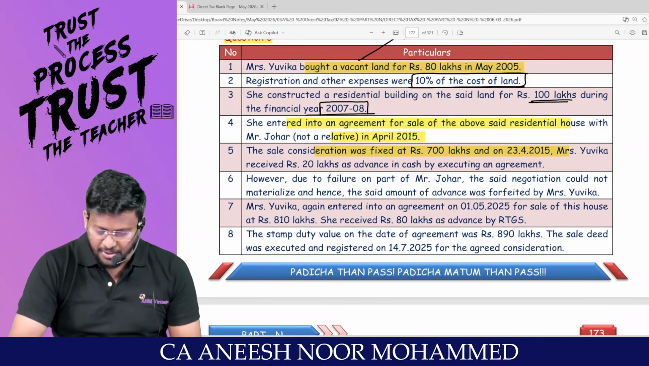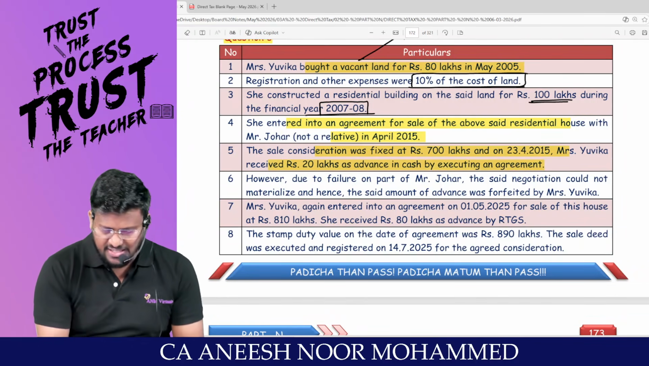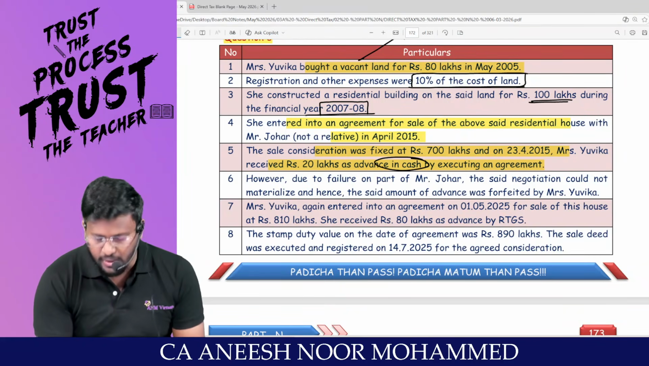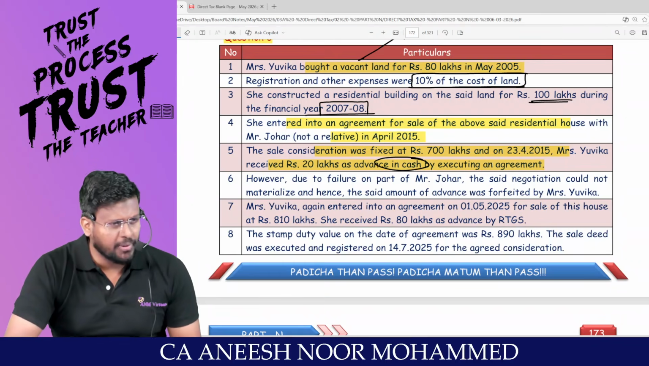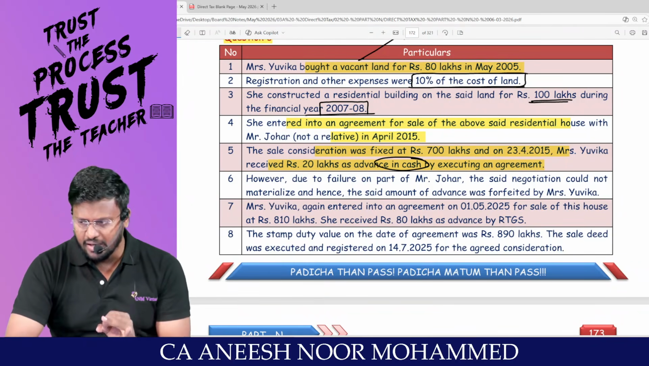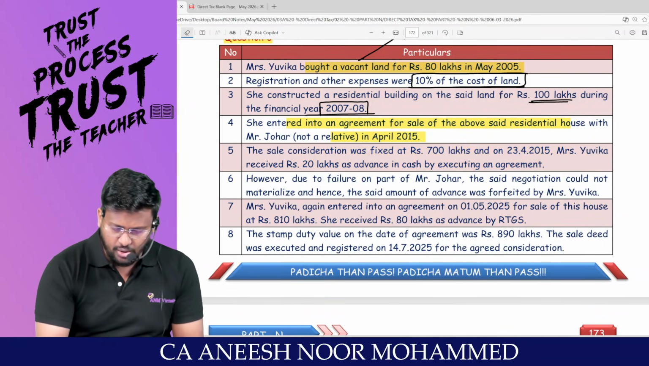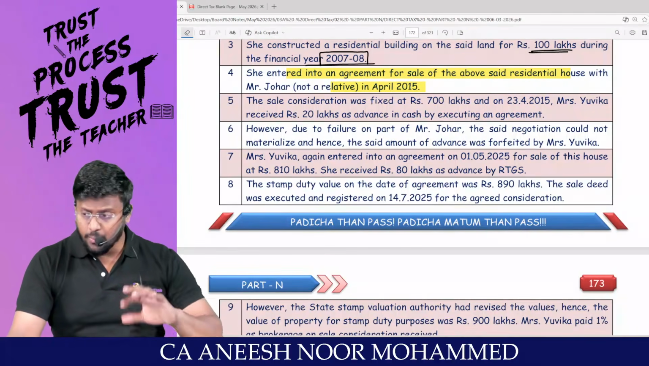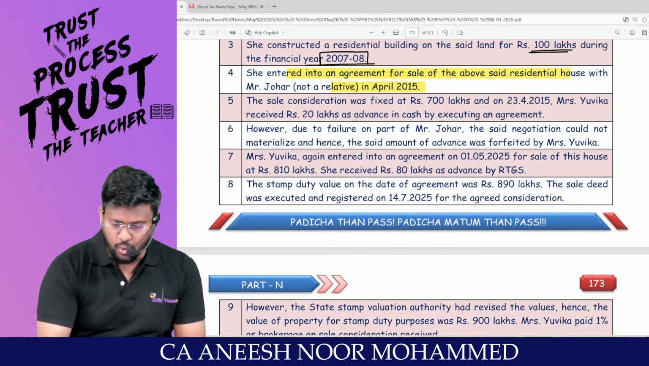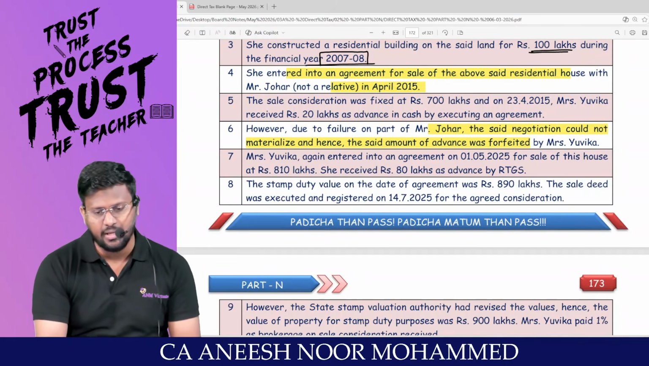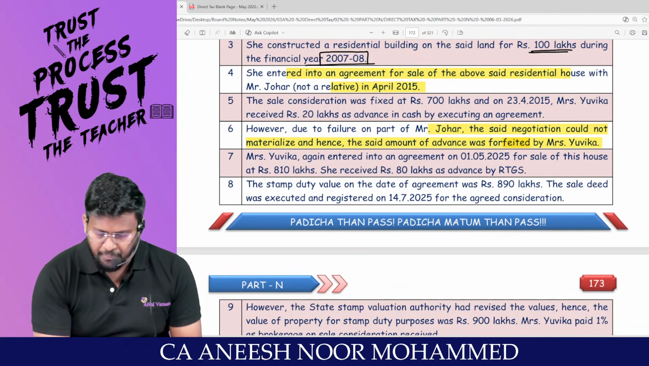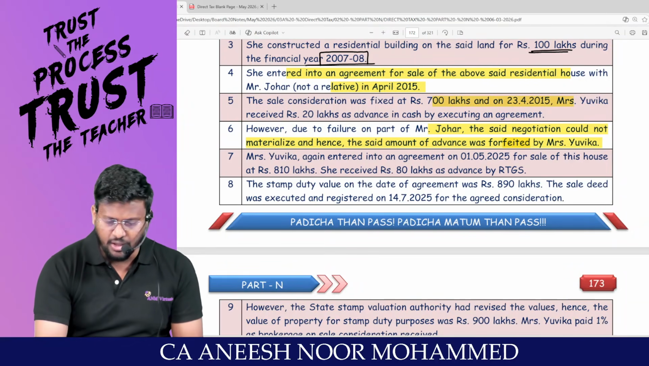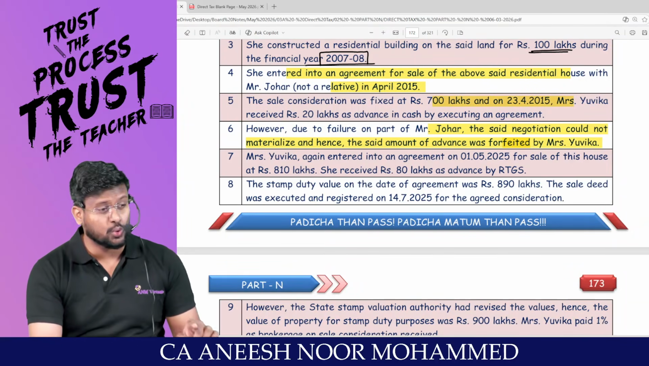That is 7 crore. And on 23/4/2015, Mrs. Yuvika received 20 lakhs as advance in cash by executing an agreement. So, at the time of agreement, the advance has not been paid by way of account payee cheque, account payee bank draft, electronic clearing system, or such other electronic mode as may be prescribed. However, due to failure on the part of Mr. Johar, the said negotiation could not materialize, and hence the same amount of advance was forfeited by Ms. Yuvika. This has been forfeited on 23/4/2015, which is after 2014.